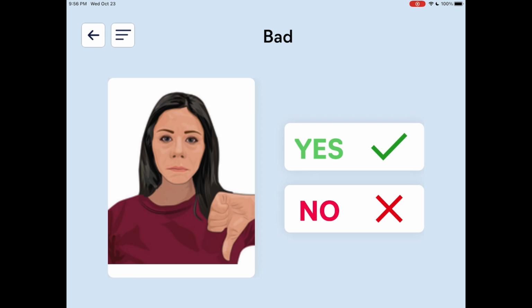Bad. In supported communication, verifying responses is important to ensure understanding of what was intended and to give an opportunity to repair communication breakdowns before they get too far. Yes/no questions allow us to do that within the app, taking the user back to the preceding screen if the answer is no, and forward to the next screens for more detail if the answer is yes.